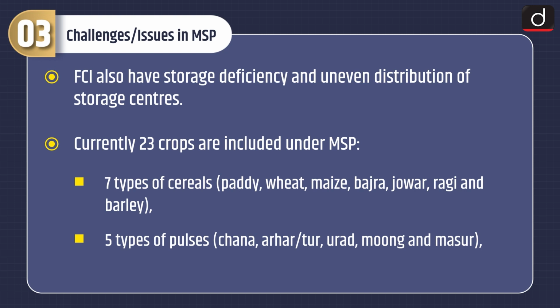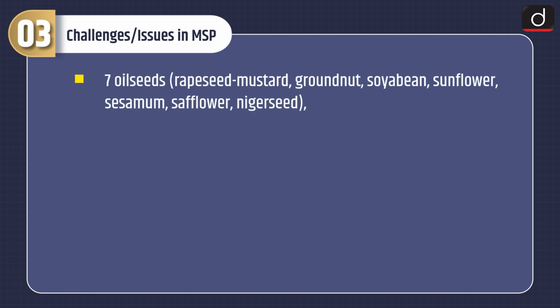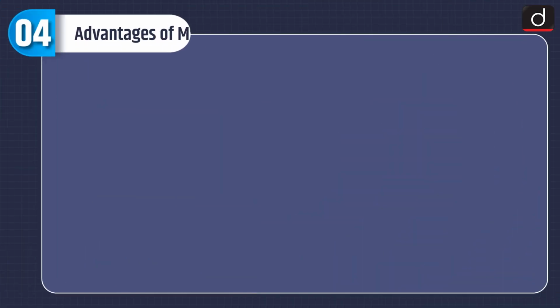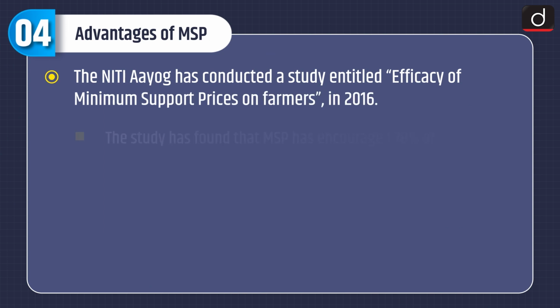Currently, 23 crops are included under MSP. 7 types of cereals: paddy, wheat, maize, bajra, jowar, ragi and barley. 5 types of pulses: chana, arhar or tur, urad, moong and masoor. 7 oil seeds: rapeseed, mustard, groundnut, soyabean, sunflower, sesame, safflower, Niger seed, and 4 commercial crops: cotton, sugarcane, copra and raw jute.